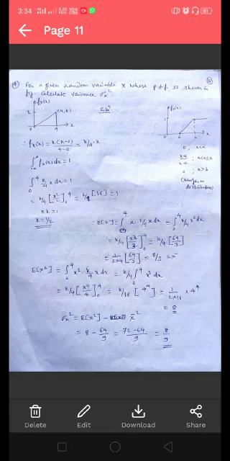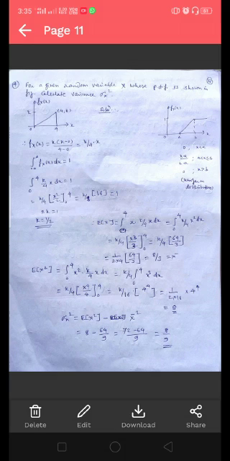To find out the variance, we have to first find out the mean square value and then the square of the mean. So let us first find out the mean value of the given PDF. Integrating over the interval 0 to 4, x into the given PDF, which is k by 4 into x dx.